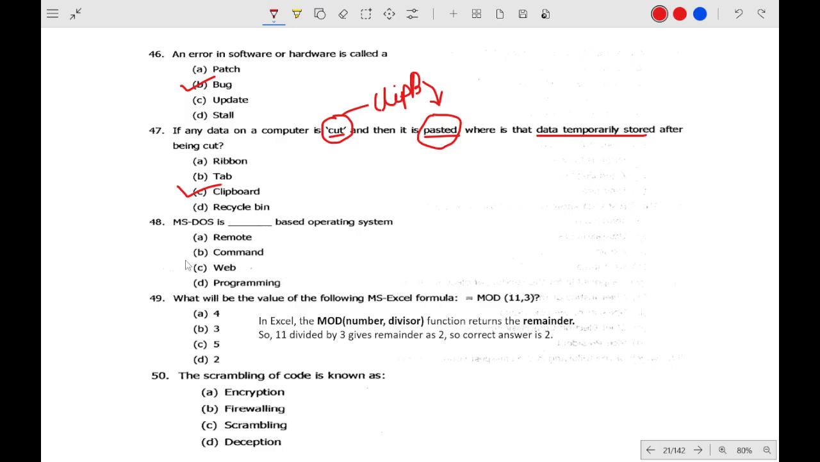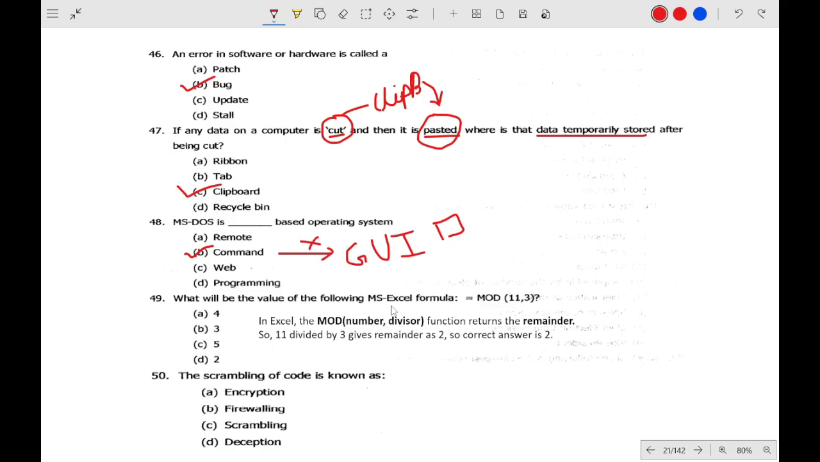MS-DOS is a command based operating system. Just now we saw GUI, where icons are given. But MS-DOS is a command based operating system. There are no icons in MS-DOS.